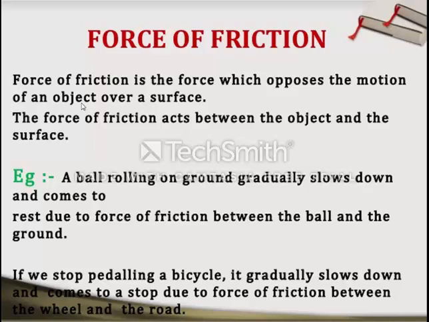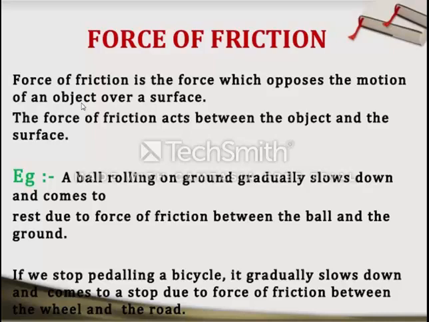As per Newton's first law, which you will study in 9th class, a body which is in motion will continue to be in motion, and a body which is at rest will remain at rest until and unless an external force, meaning an unbalanced force, is applied on it. So here the ball which is rolling on the ground slows down and comes to rest not of its own.